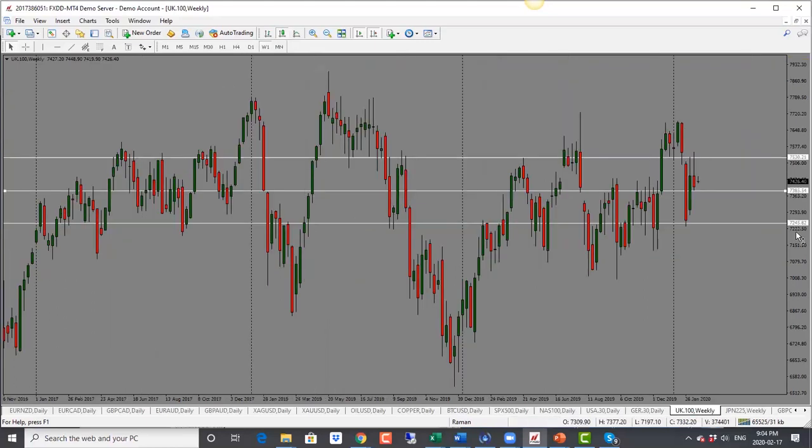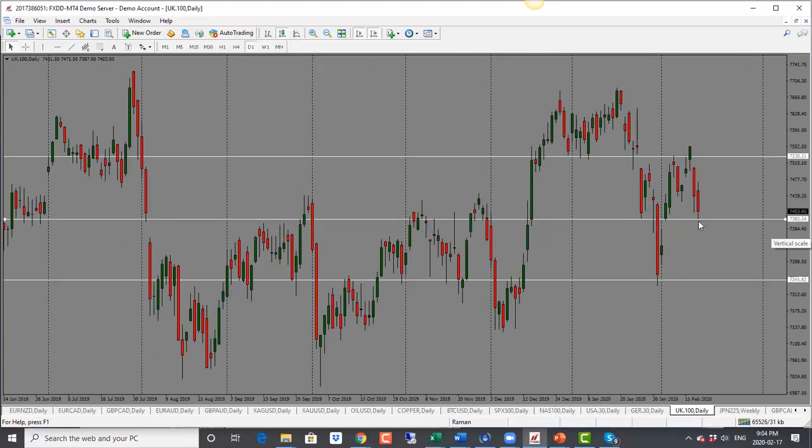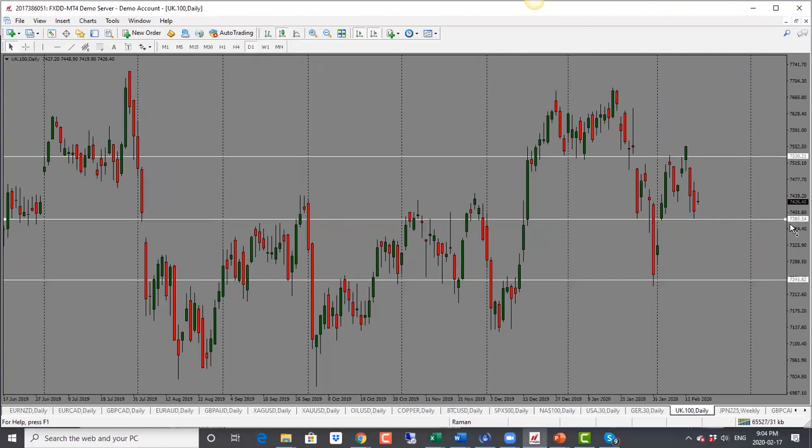Footsie here. This one has dropped, so bias is bearish here. 73.85 is the first target, and if it goes below that, we are looking at 73.40. So bias is bearish for Footsie.